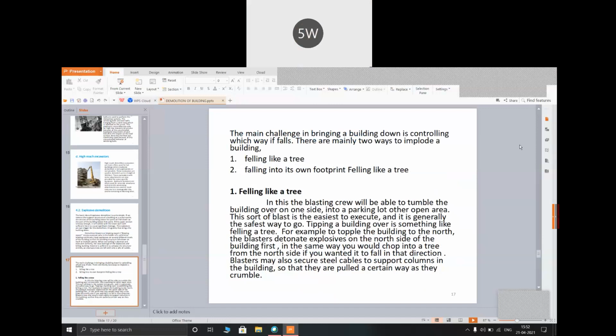In this, the blasting crew will be able to tumble the building over on one side into a parking lot or other open area. This sort of blast is the easiest to execute and it is generally the safe way to go. Tripping a building over is something like felling a tree. For example, to topple a building to the north, the blasters detonate explosives on the north side of the building first.